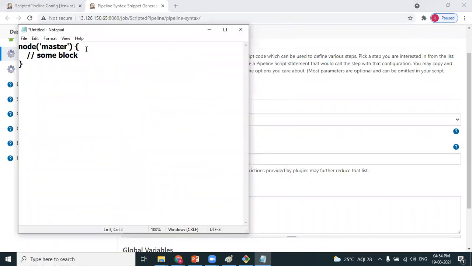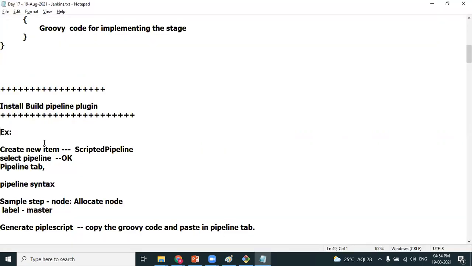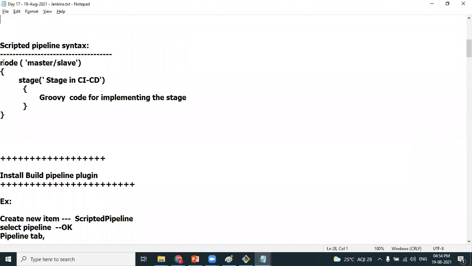So Anuj, what is the first thing? First thing is you have to allocate node. Am I right? Compare with the syntax. This part is generated. Node, allocate node, opening brackets and closing brackets. Am I right? Correct. Next, you have to define the stage.